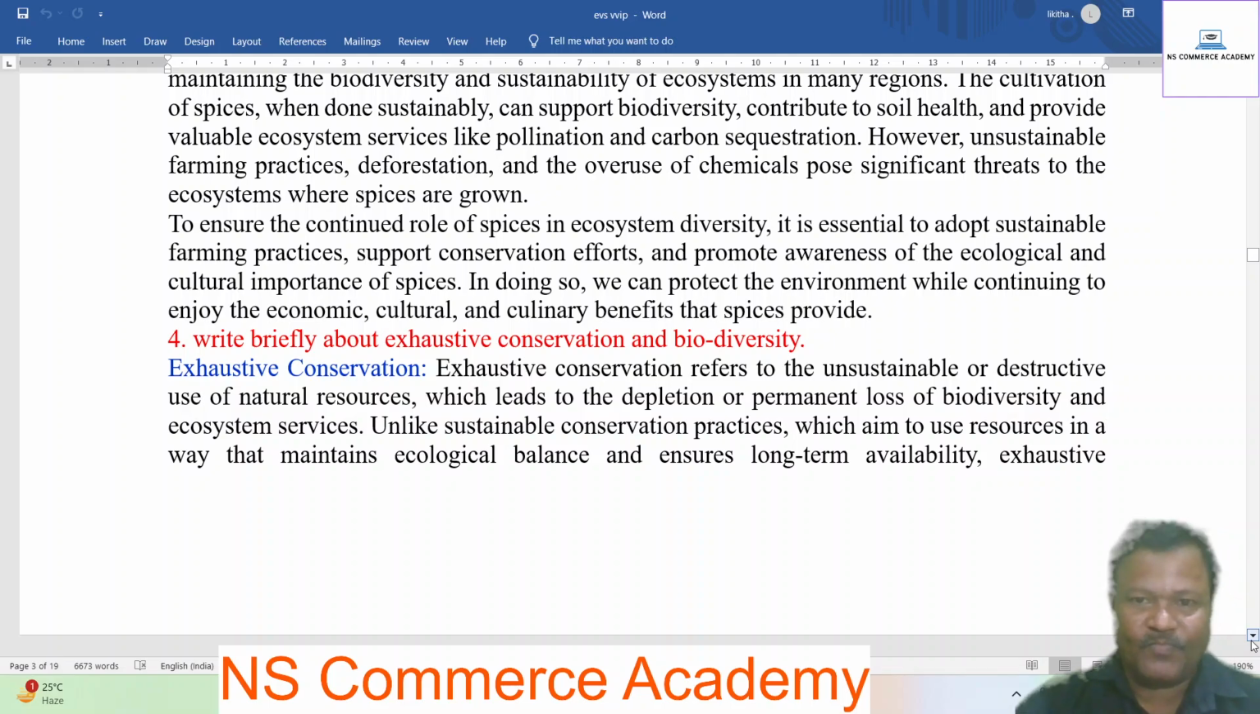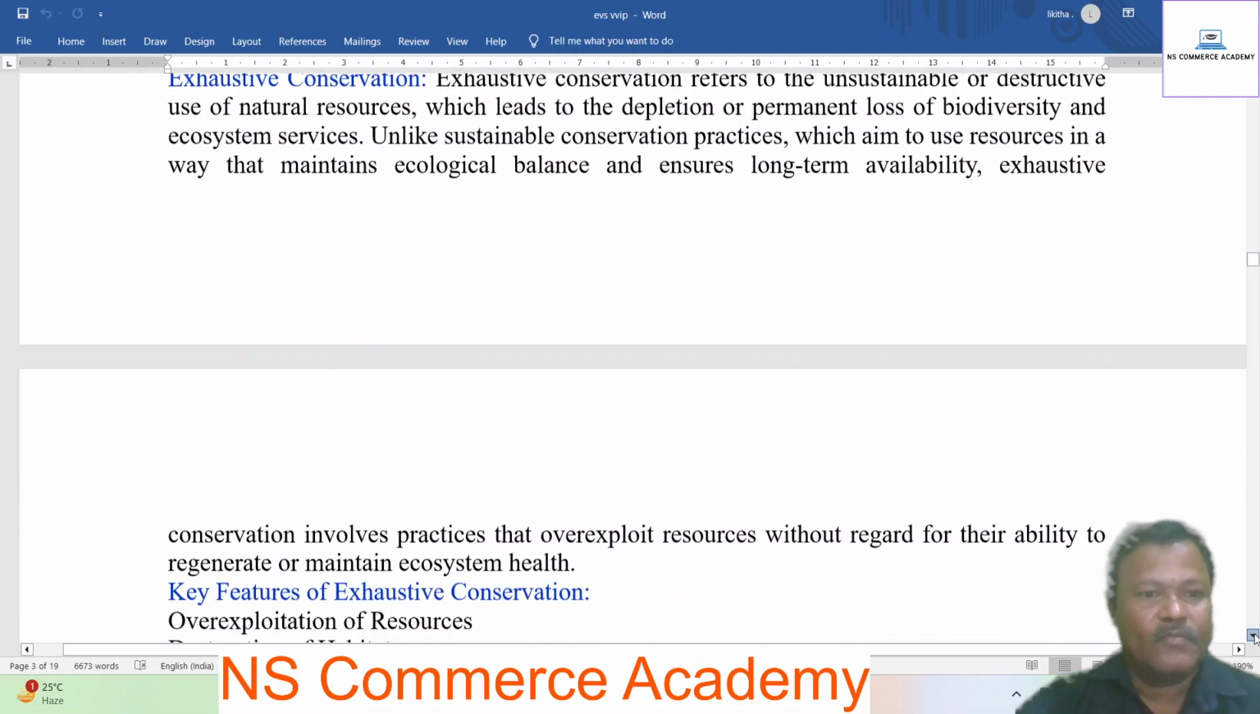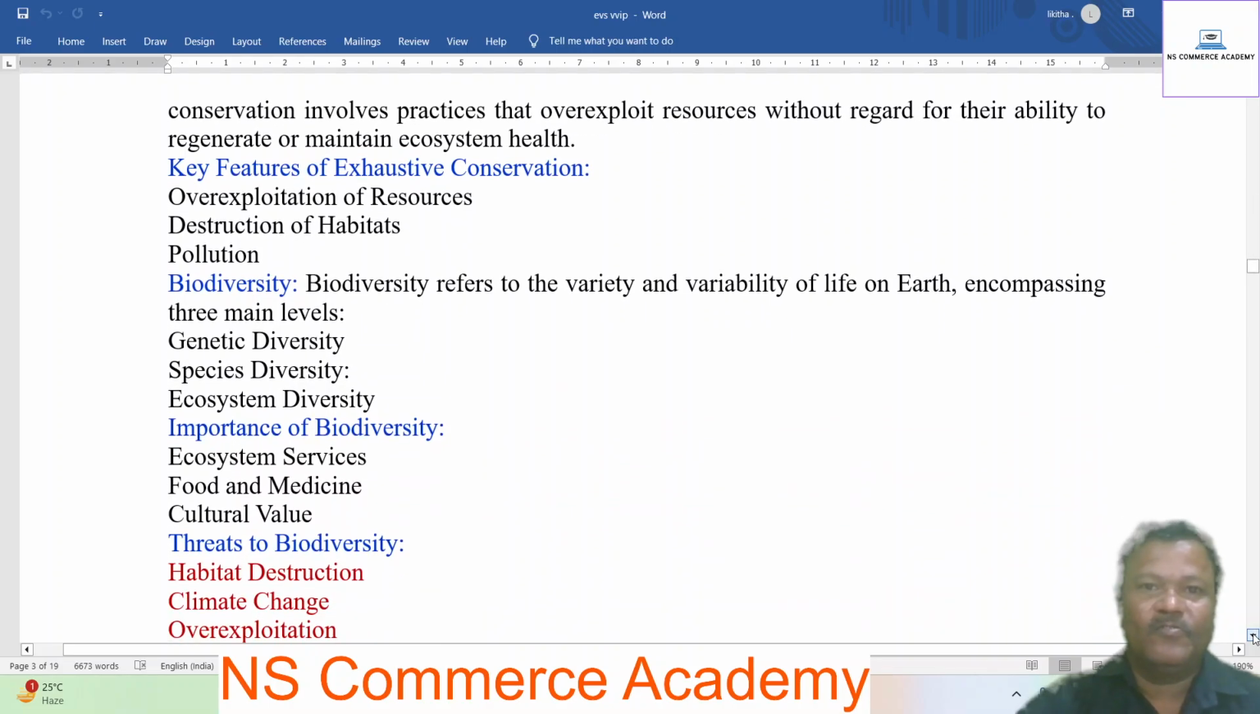Exhaustive conservation refers to the unstructured, unsustainable, or destructive use of natural resources, which leads to the depletion or permanent loss of biodiversity and ecosystem services. Unlike sustainable conservation practices, which aim to use resources in a way that maintains ecological balance and ensures long-term availability, exhaustive conservation involves practices that overexploit resources without regard for their ability to regenerate or maintain ecosystem health.